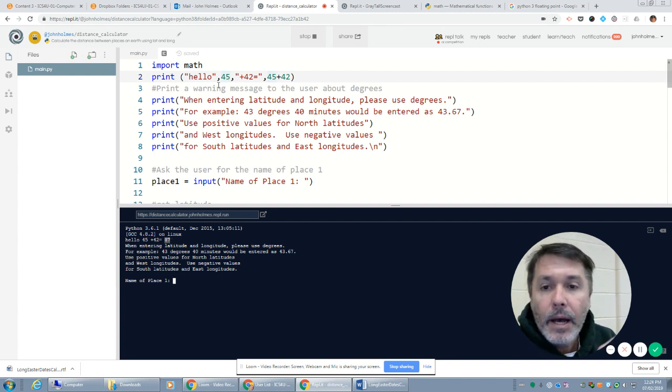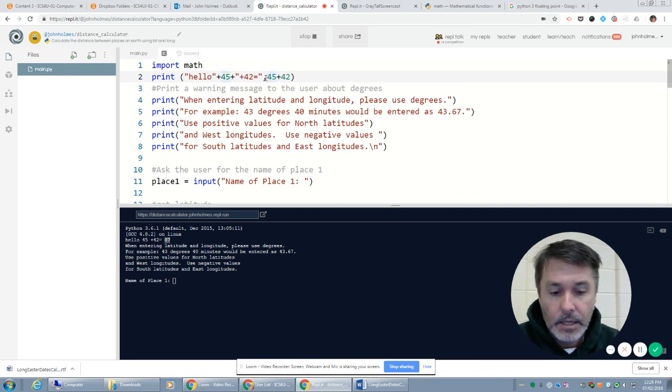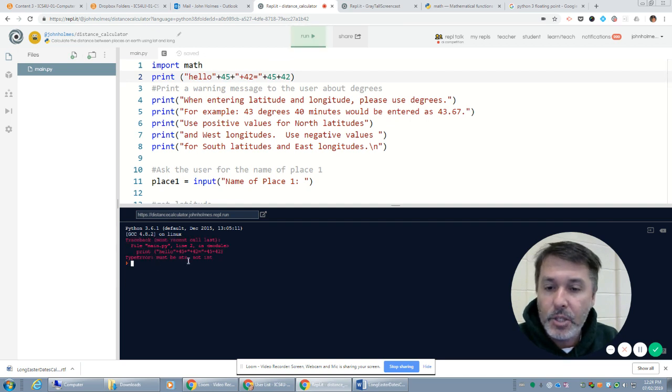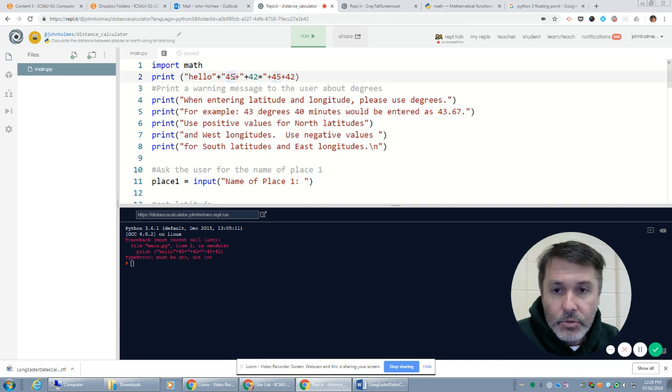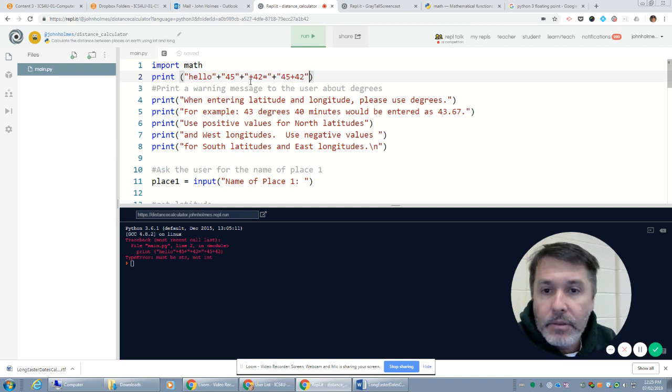Notice that these are 4 separate parameters and they're separated by commas. If I try to add this, we're going to get an error. Oh, and it's a type error because it must be a string, not an integer. Well, I'm trying to take a string, hello, and add to an integer. That doesn't make sense. I can add a string with a string, with a string and a string, right? That's just going to be HELLO 45 plus 42 equals 45 plus 42.